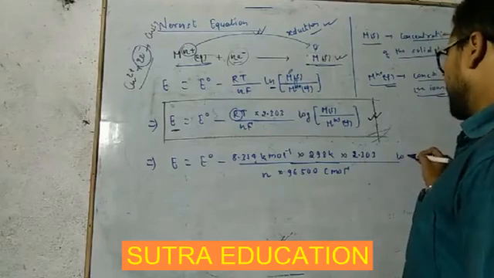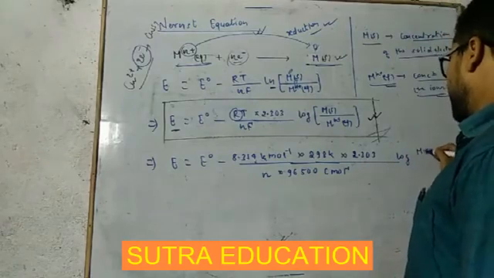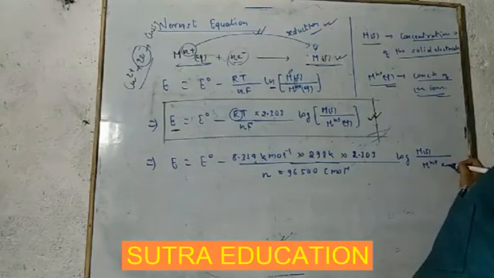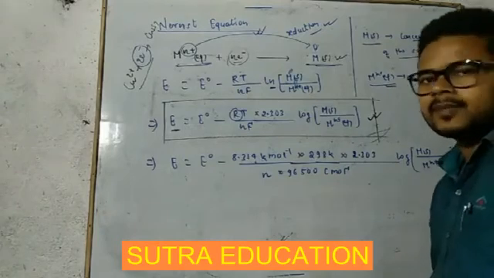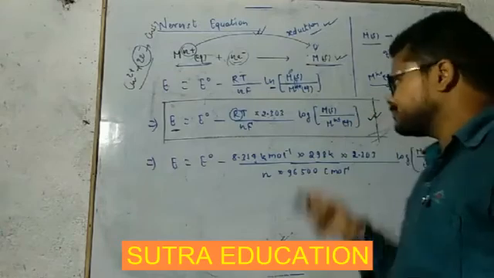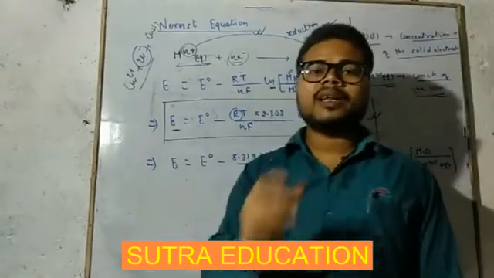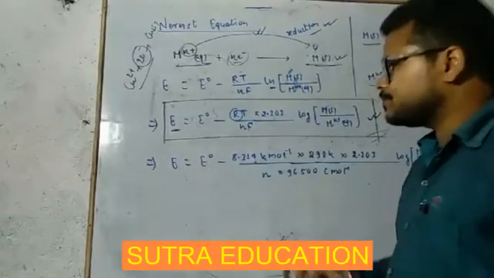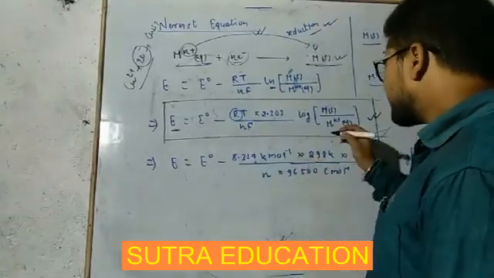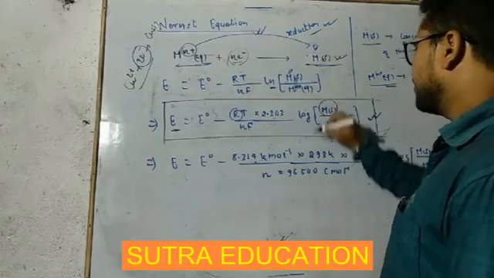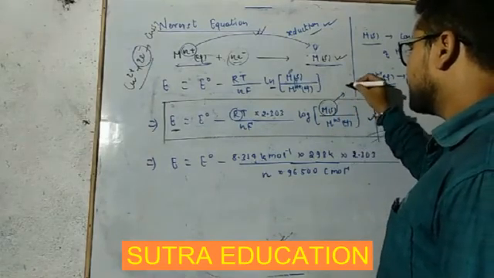Here it will be log Ms upon Mn plus aqueous concentration. Now one more thing. In class 11th, in the equilibrium chapter, you have discussed this thing, that concentration of solid and liquid is taken as one.